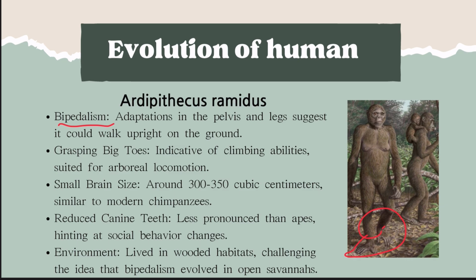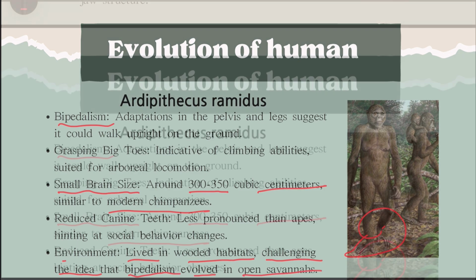Ardipithecus ramidus. In here, the important thing is small brain size around 300 to 350 cubic centimeters, similar to modern chimpanzees. It is not changed before Sahelanthropus tchadensis. And the environment they lived in was wooded habitats, challenging the idea that bipedalism evolved in open savanna.